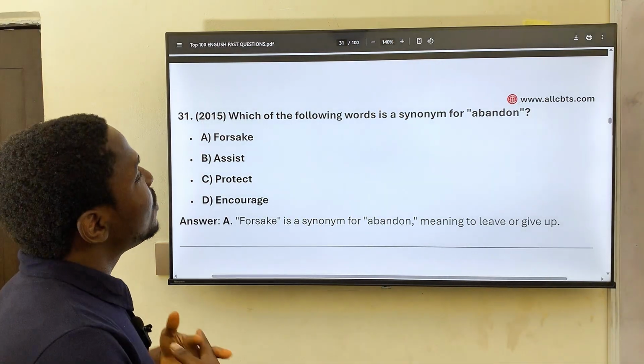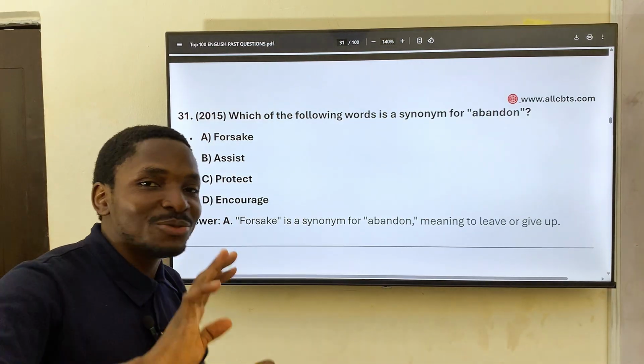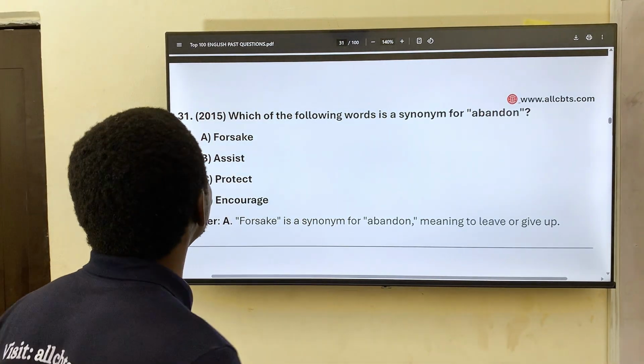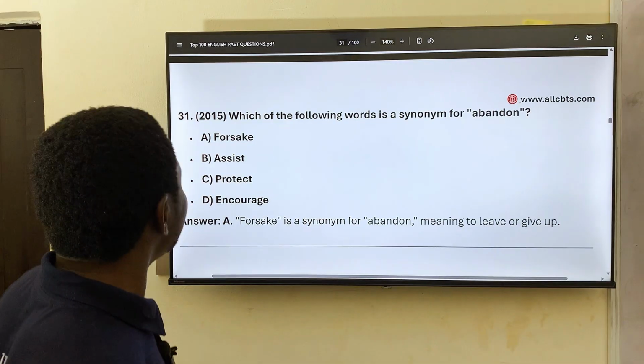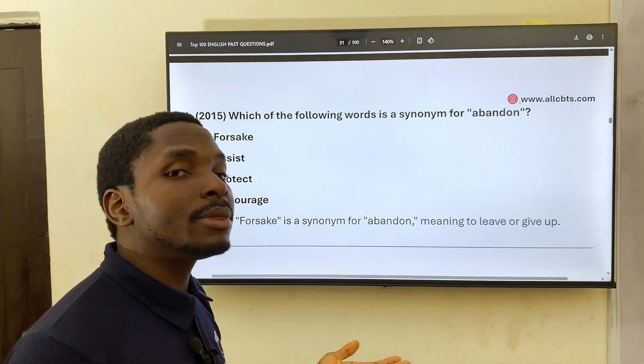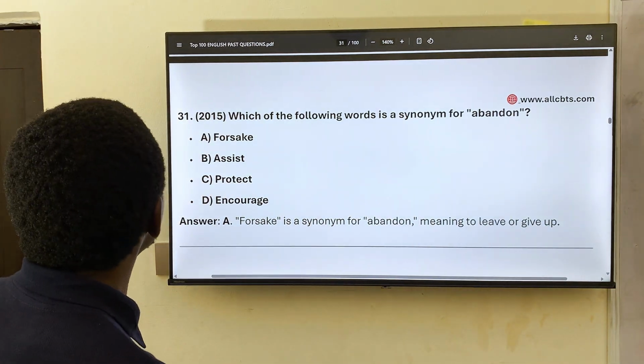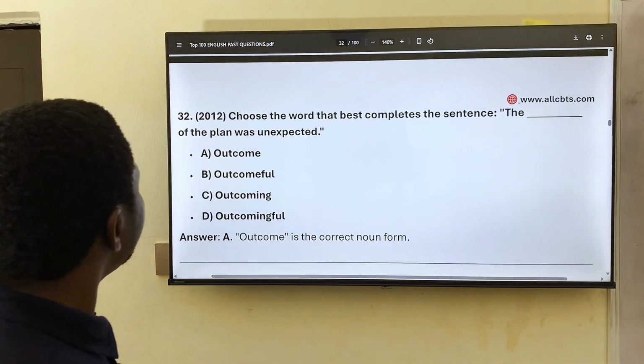2015. Which of the following words is a synonym for abandon? Abandon, the way I'm doing my hand, to put something behind you. To forsake, assist, protect, encourage. Forsake is the correct word. To abandon something is to forsake that thing. All right. And 32.